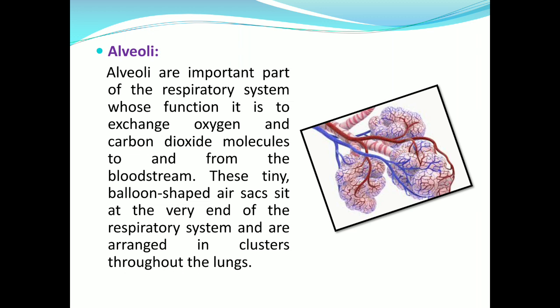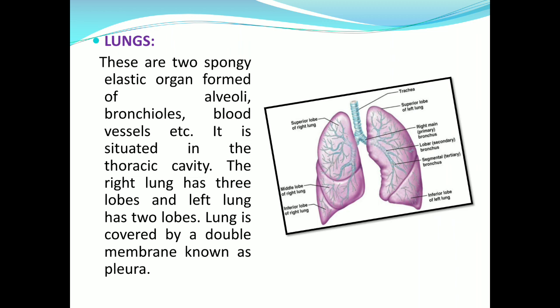Next is the lung. There are two lungs situated in the thoracic cavity of human beings. Lungs are formed of alveoli, bronchioles and blood vessels. It is very fascinating about the lung. The right lung has 3 lobes and the left lung has 2 lobes, and is also a little bit smaller in size than the right lung.